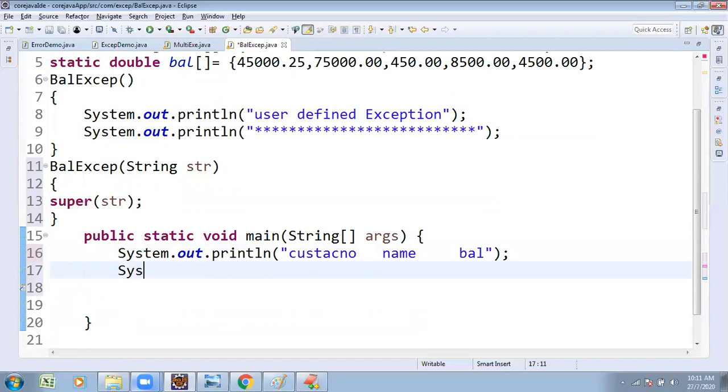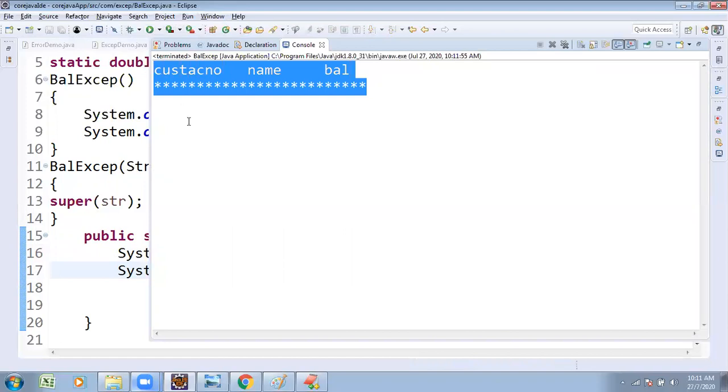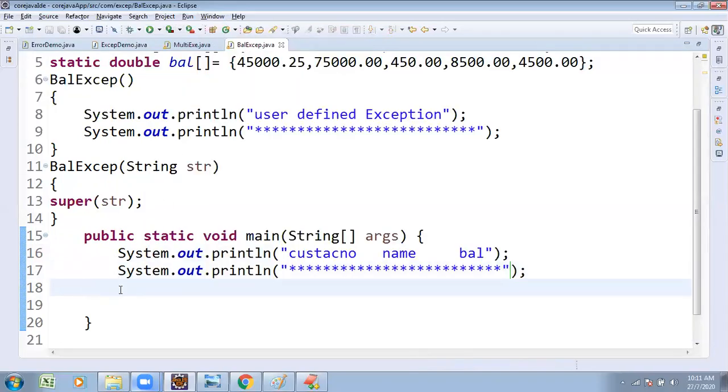System.out declaration part. Try to execute it once. See, this is going to be getting as it is. Now I wanted to print the elements with the help of a for loop. Array of elements are there, so 5 elements are there. Index is going to start from 0, ends with n minus 1, less than 5, i plus plus. 5 customer details I wanted to print. That's why in the loop structure I am going to take.